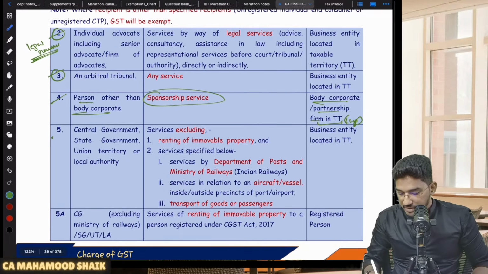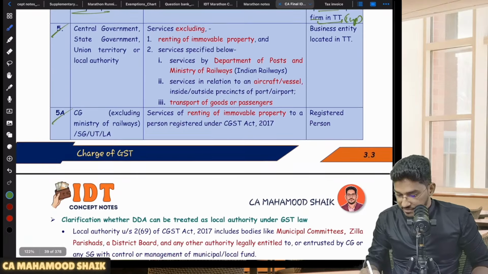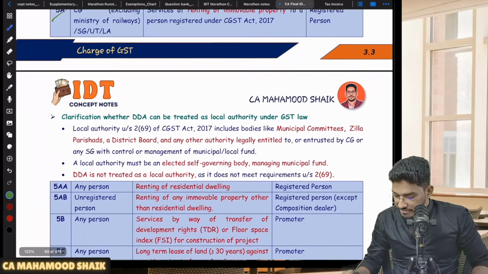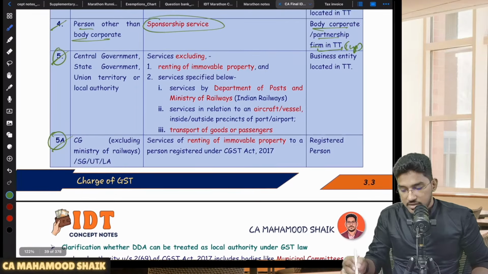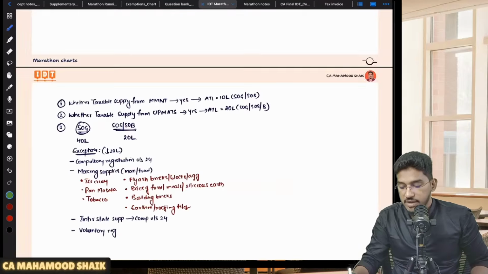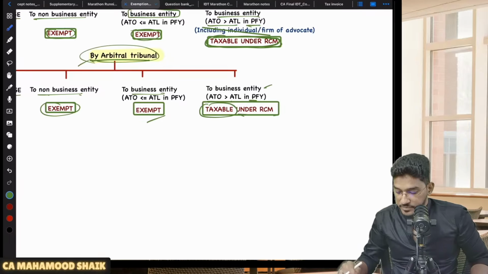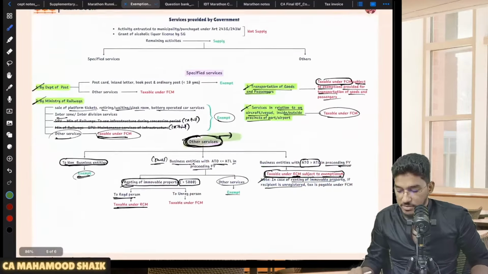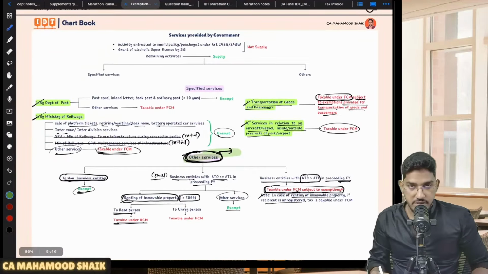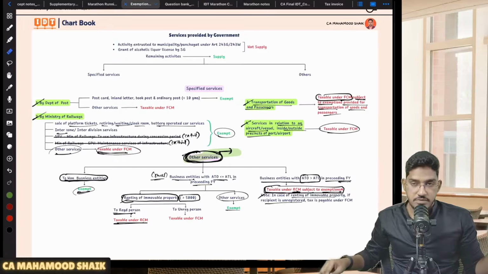So then we have 5 and 5A. These are all related to government related services. So for government related services, I will currently keep them on hold now. Why? Because I have a comprehensive chart. For services which are provided by government, I have a very comprehensive chart regarding services provided by government in exemptions. So there is a bunch of services which government will provide.